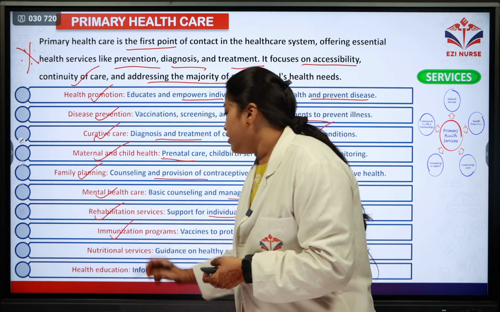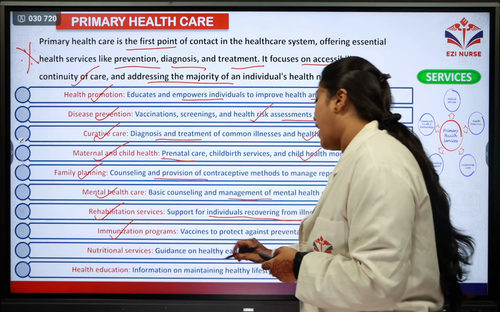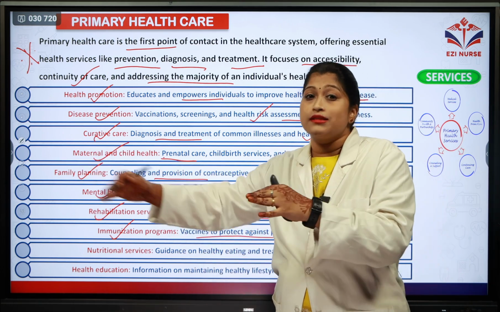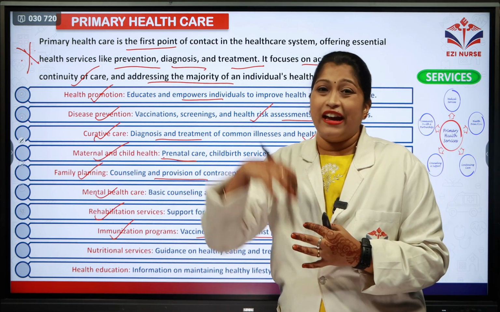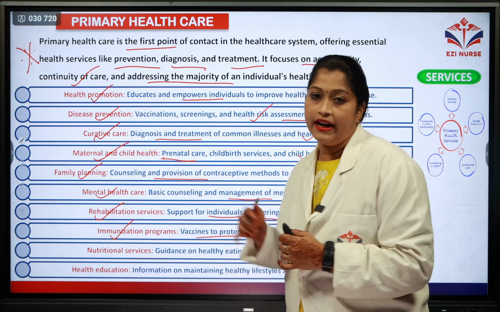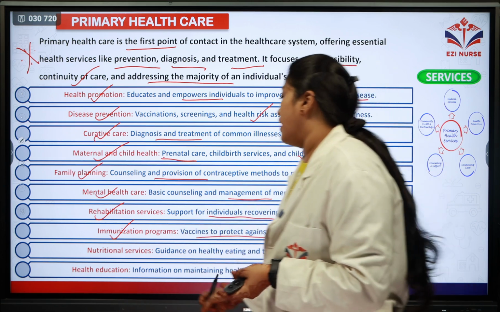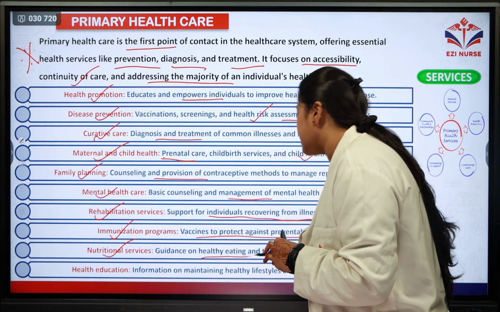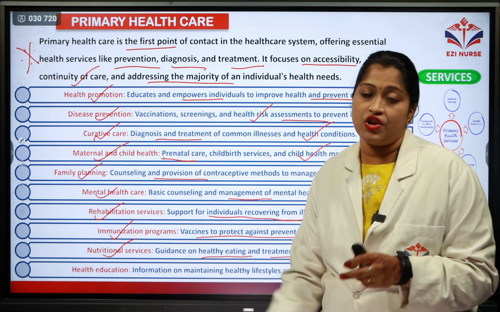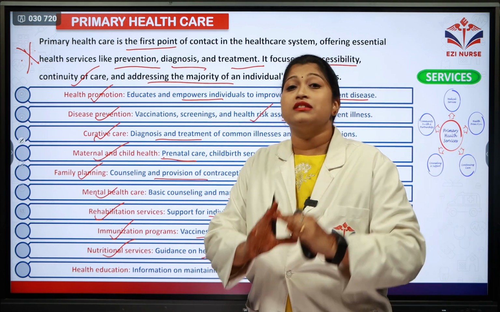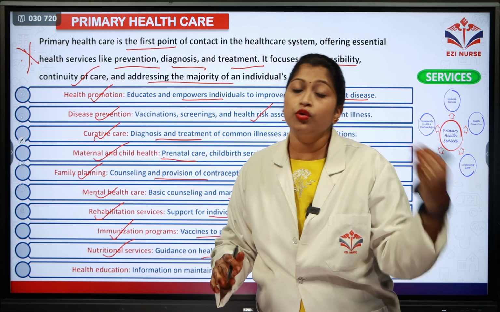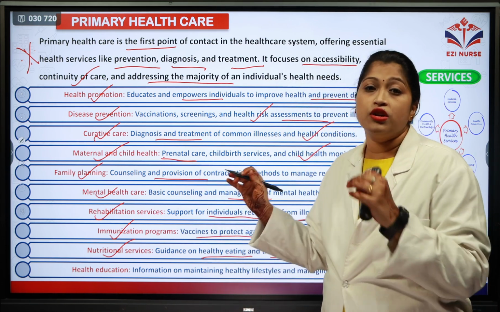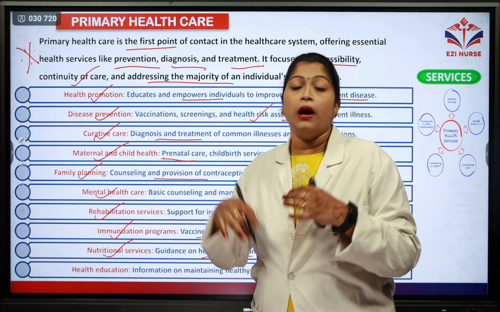And the next is the immunization programs. Here, they are vaccinating to protect against preventable diseases. Certain diseases can be prevented prior to their occurrence and hence they are vaccinating the people. And the next one is the nutritional services. They are giving guidance on healthy eating and treatment for malnutrition. So basically, what is the food that is healthier for you? They are educating them regarding it, and also making sure there is no malnutrition in the people.